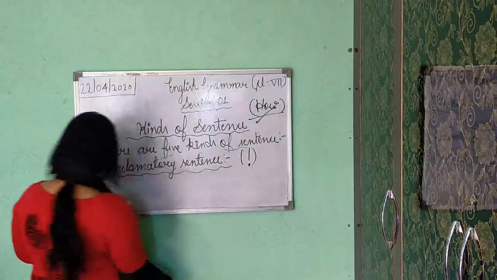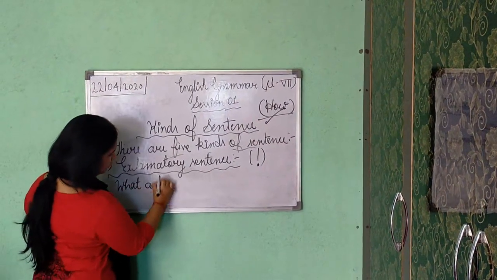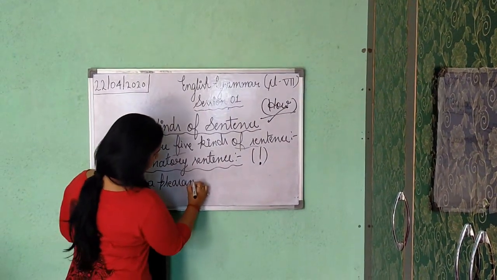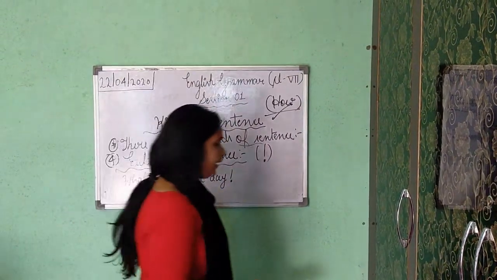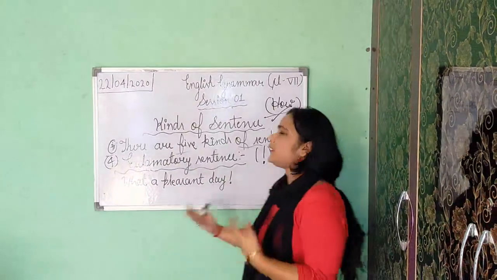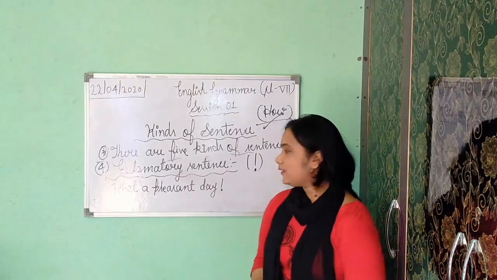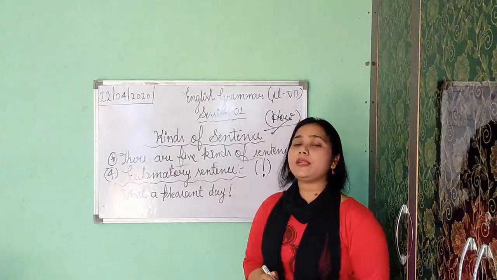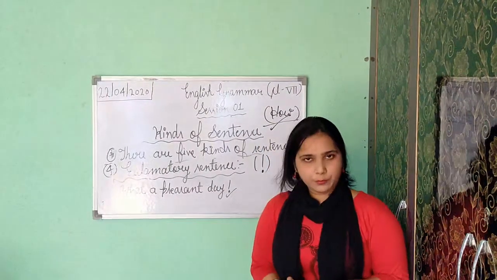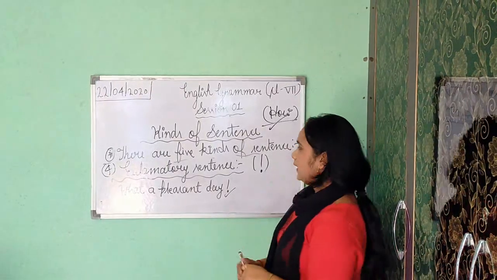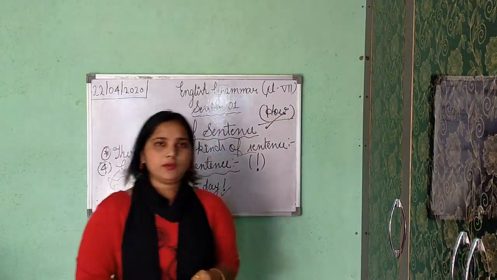Now for example, "What a pleasant day!" I have written here, what a pleasant day. Yes, it's my feeling. Today is a pleasant day for me, because indirectly or directly I met you today. So I am showing my feeling here. In the last also, I am putting an exclamation mark. Here the condition is fulfilled and this one is an exclamatory sentence. Okay.